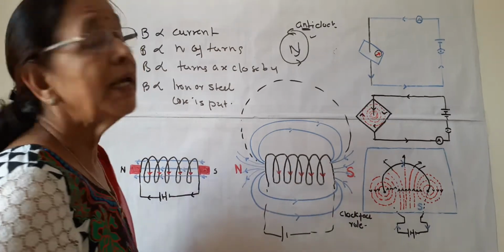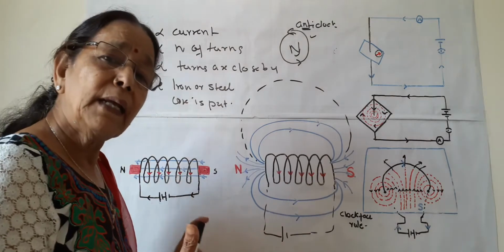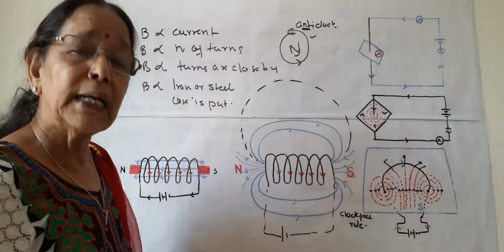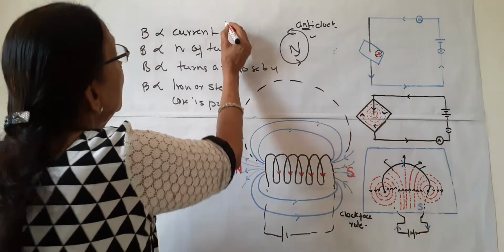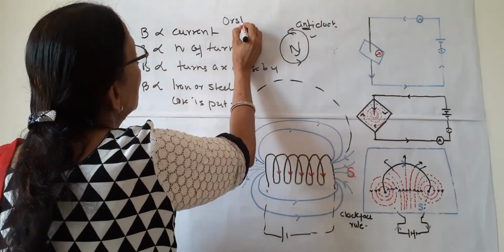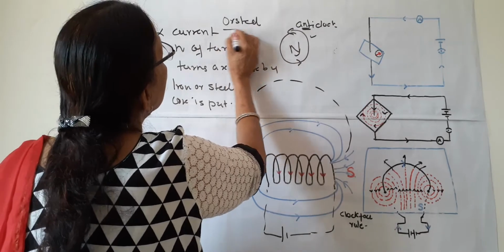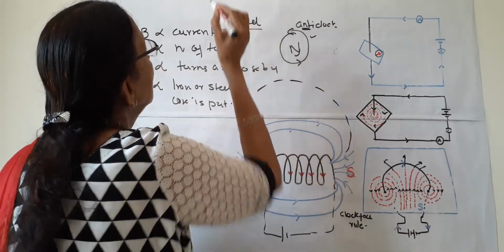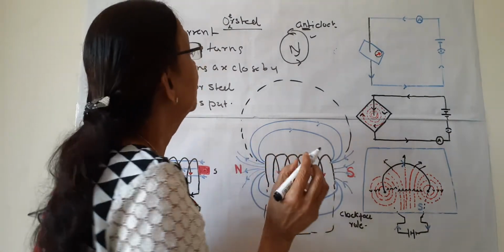In this way we have seen the magnetic effect of current in three types of conductor. One more thing: Ørsted is also the discoverer of electromagnetism.